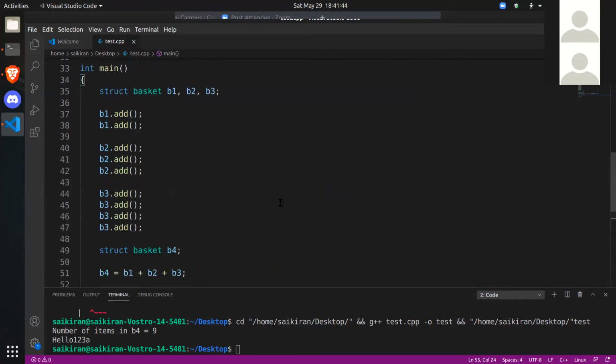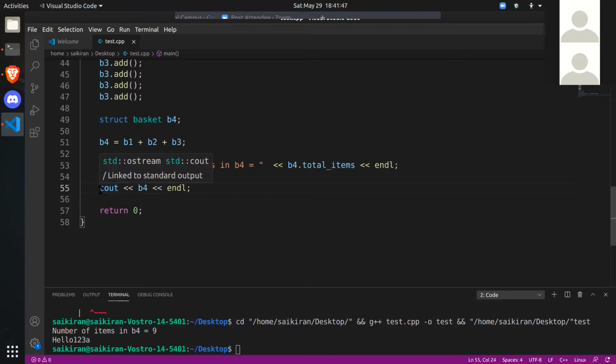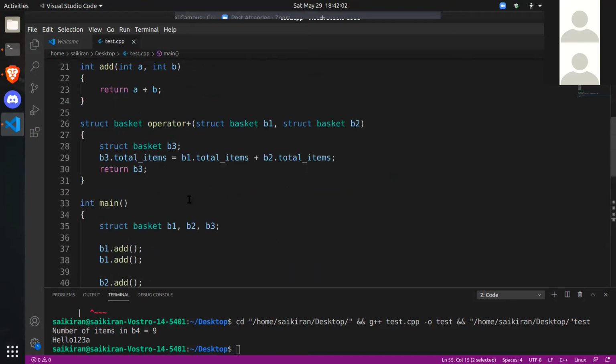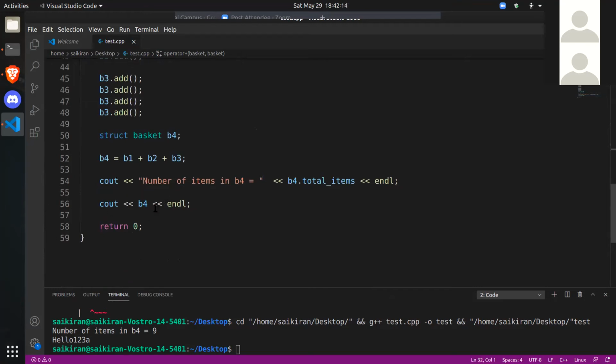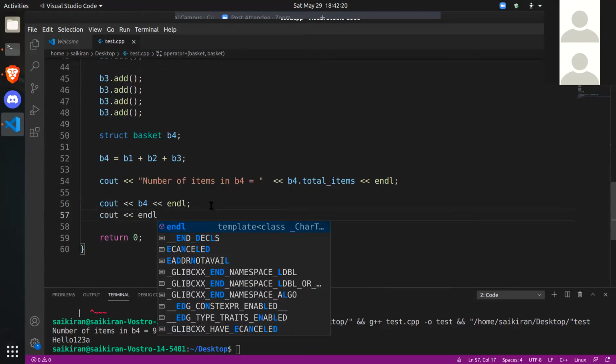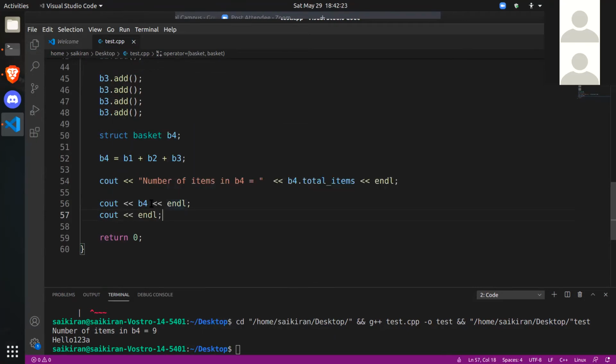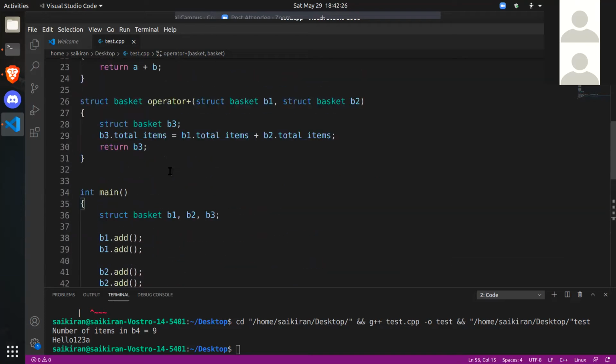But the problem is that C++ does not know how to print a basket. It knows how to print numbers and strings, but a basket is a user-defined data type. We made it, so it does not know how to print it. Now we need to tell it how to do that. So let's write another function to print baskets. When you are using cout, what should be the return type? Once this part gets executed, it should be replaced by cout endl, right? So that chaining continues. What do you think should be the return type of this function?